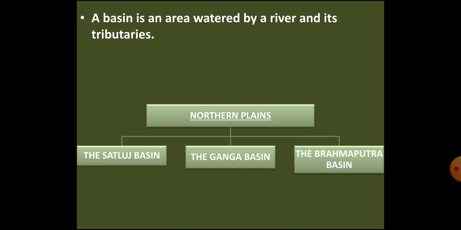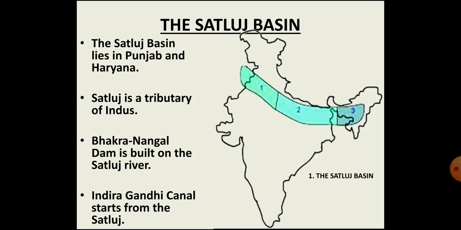So, children, tributaries are small streams or rivers that flow into a large river or lake. So, northern plains can be divided into three river basins. The Satluj river basin in the west, the Ganga river basin in the middle and the Brahmaputra river basin in the east. Let's learn about them one by one.